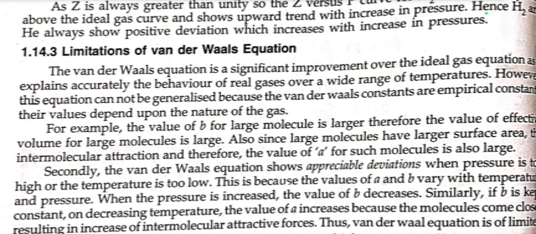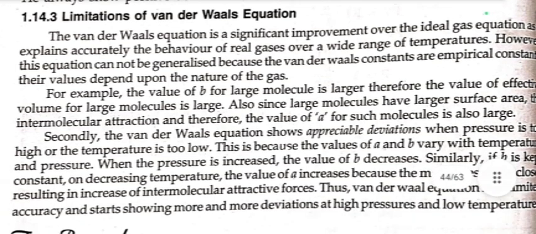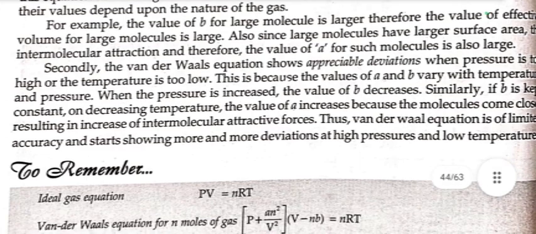Secondly, the van der Waals equation shows appreciable deviation when pressure is too high or the temperature is too low. This is because the values of a and b vary with temperature and pressure. When the pressure is increased, the value of b decreases. Similarly, if b is kept constant, on decreasing temperature, the value of a increases because the molecules come closer, resulting in increasing intermolecular attractive forces. Thus, the van der Waals equation is of limited accuracy and starts showing more and more deviation at high pressure and low temperature.